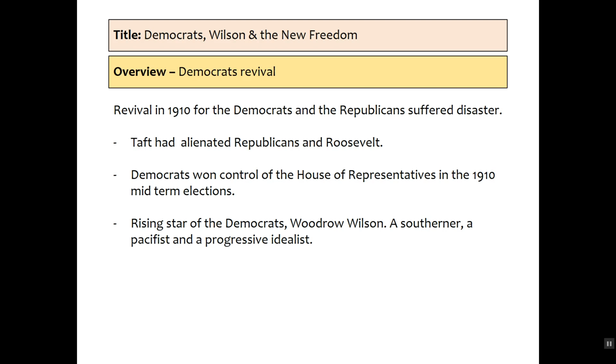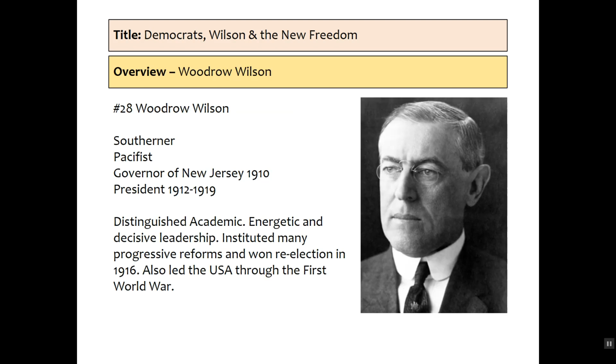He's a Southerner, he's a pacifist and a progressive idealist, and he's going to win the election in 1912. Here he is, our president number 28, a Southerner, pacifist. He was governor of New Jersey. He was a distinguished academic. He was the president of Princeton University, and he was known for his energetic and decisive leadership in the period. He had many progressive ideas, and he wins re-election in 1916 and leads the USA through the First World War.